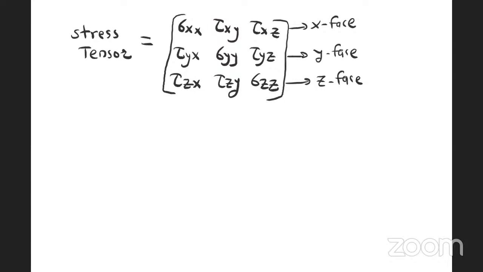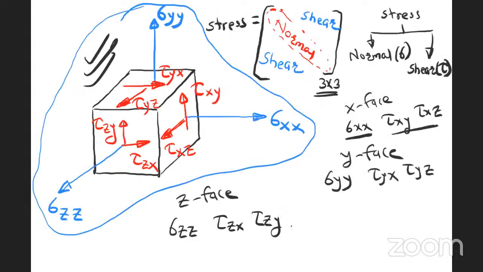Now, I have already stated that stress is a tensor quantity. For example, here I will show you how stress becomes a tensor quantity. Here I am drawing the stress tensor, or I will take the previous diagram only.